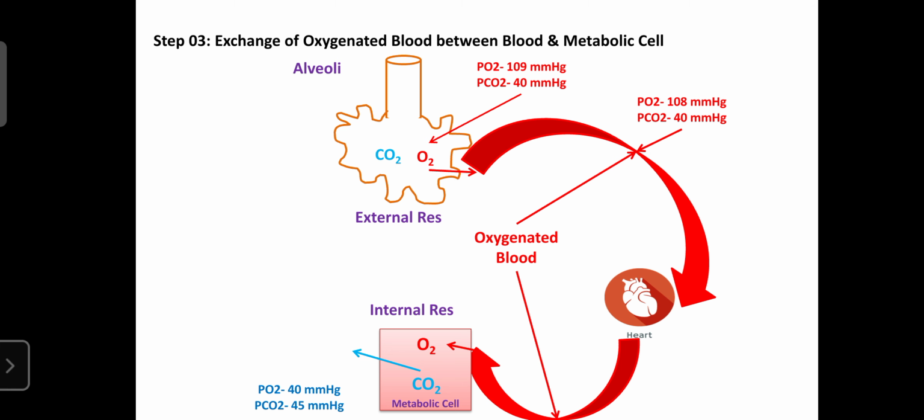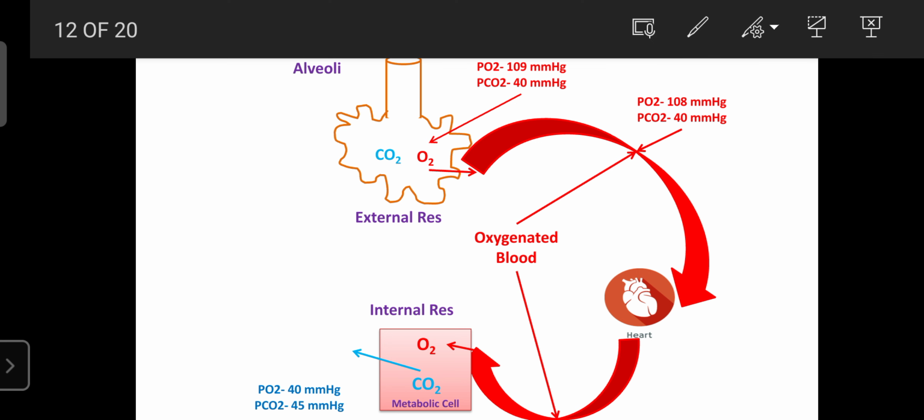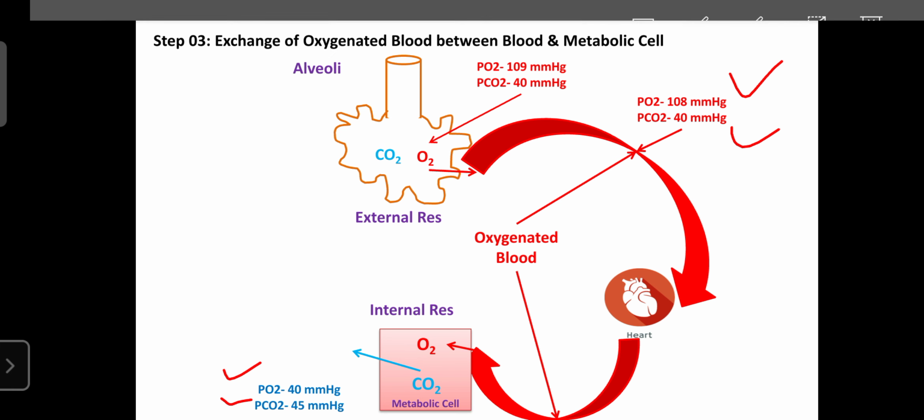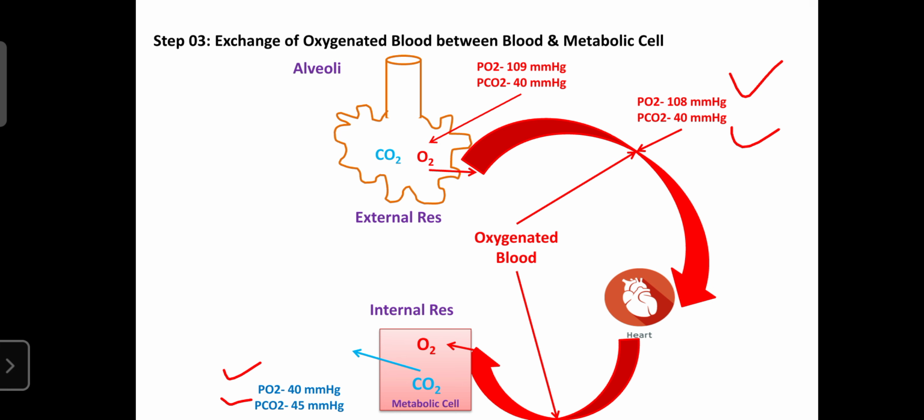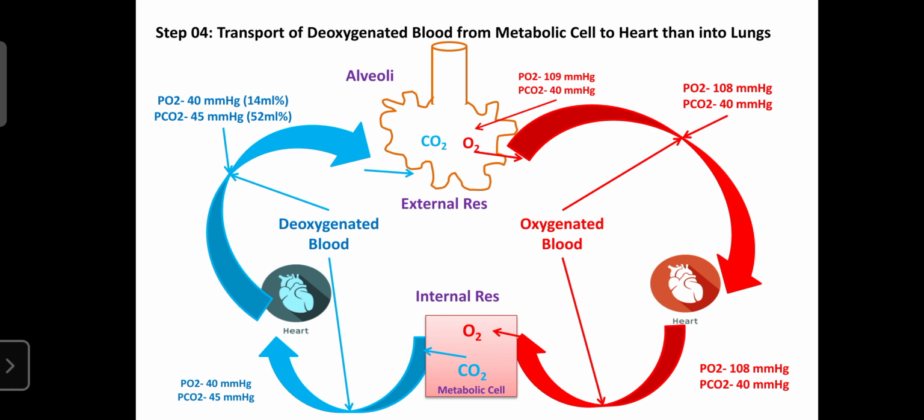When the blood reaches the metabolic cell, it has a high oxygen pressure of 108 mmHg and a carbon dioxide pressure of only 40 mmHg, whereas the cell has an oxygen level of only 40 mmHg and a carbon dioxide level of 45 mmHg. Once again this causes a pressure difference, so oxygen enters the cell and carbon dioxide exits the cell. Like that, internal respiration occurs due to the pressure difference between oxygen and carbon dioxide. Next, this deoxygenated blood reaches the heart.